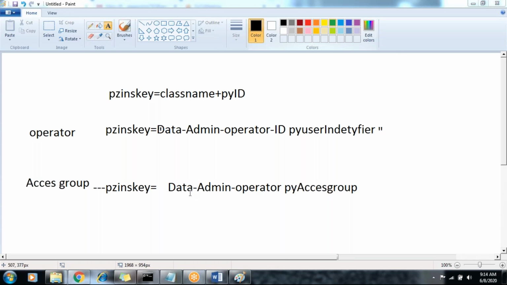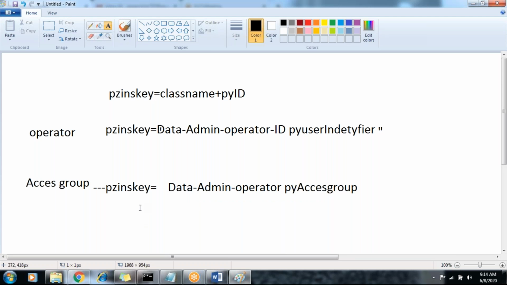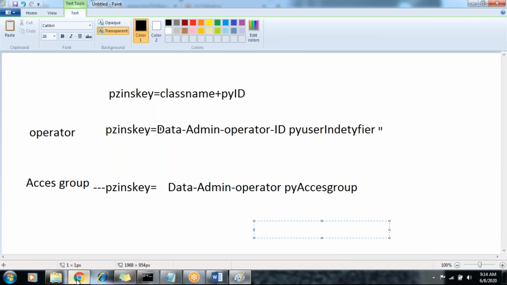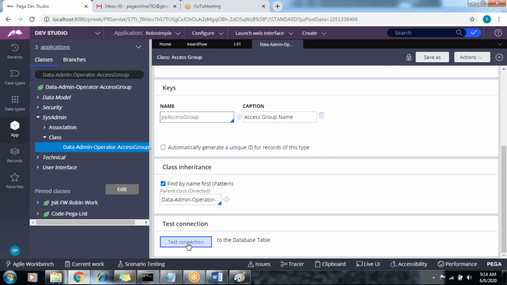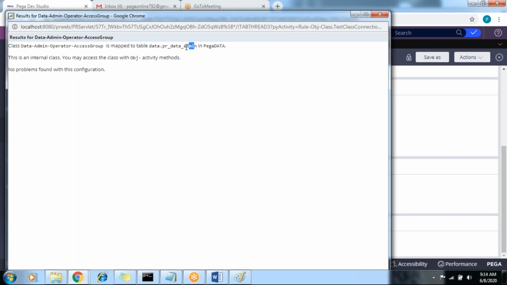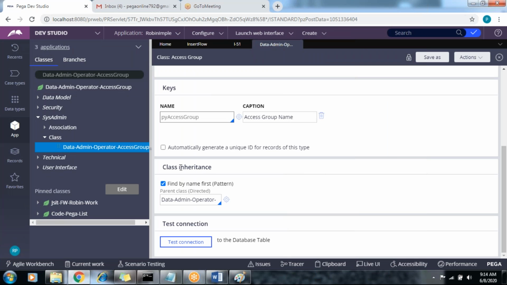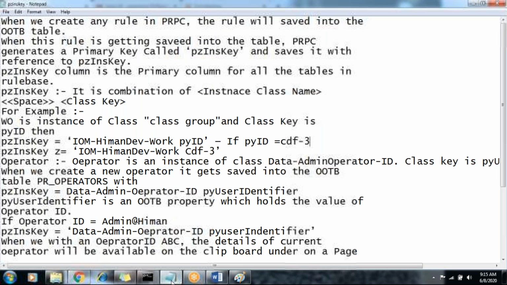Okay. Whenever we create any rule in Pega, that rule will be saved into one out-of-the-box table. The tables are different. In Pega, the access group has its own table, PR_data_admin. PR_operators is the table for operators. Whenever we create a rule, Pega automatically generates a primary key for the table. The primary key is called pzInsKey.